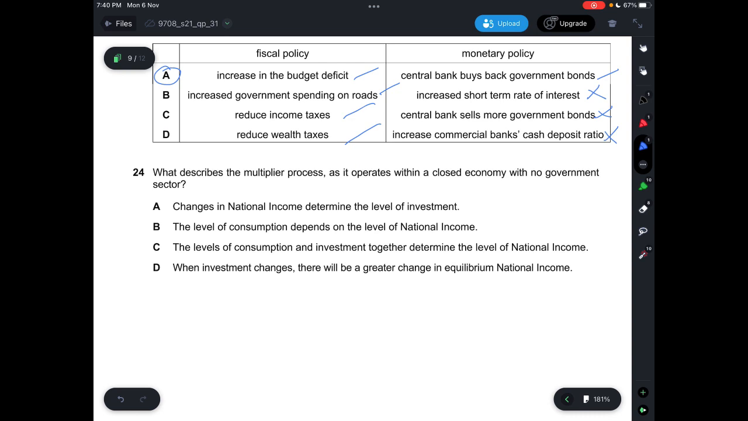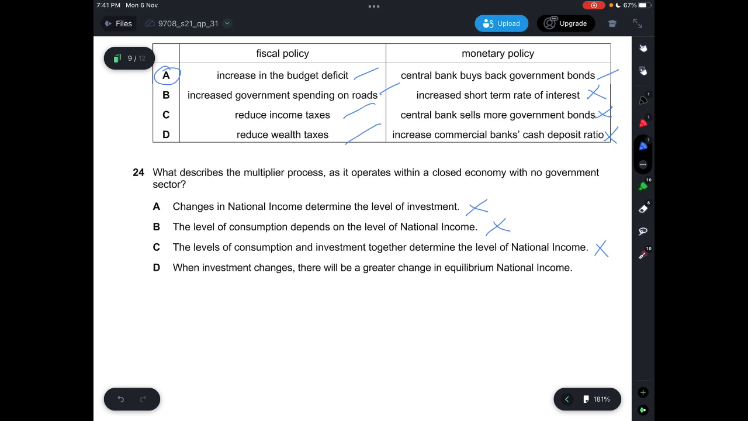Question 24, what describes the multiplier process as it operates within a closed economy with no government sector? So A says changes in national income determine the level of investment. That is incorrect. B says the level of consumption depends on the level of national income. Incorrect. C says the levels of consumption and investment together determine the level of national income. This one is incorrect. D says when investment changes, there will be a greater change in the equilibrium national income. So basically, the change in the national income is determined by the level of investment.